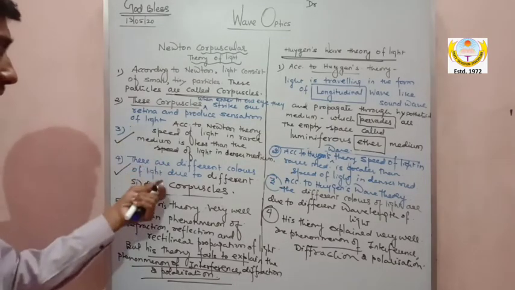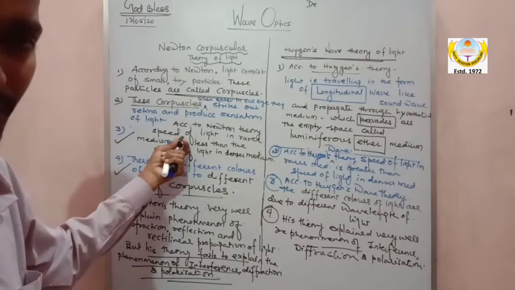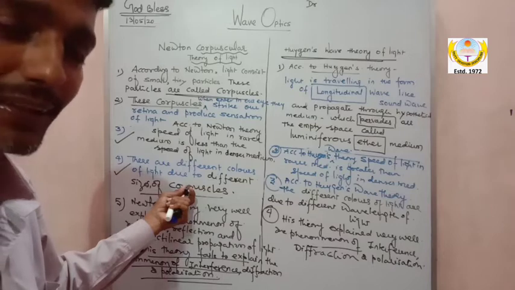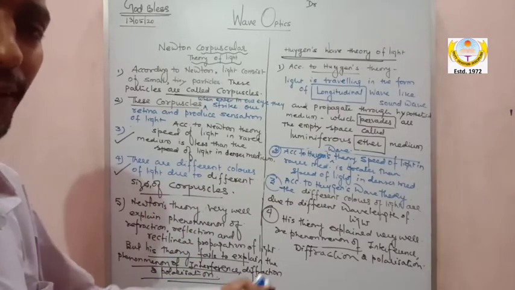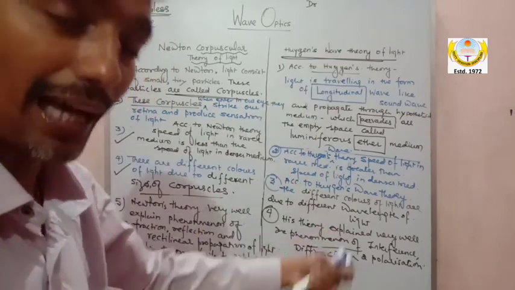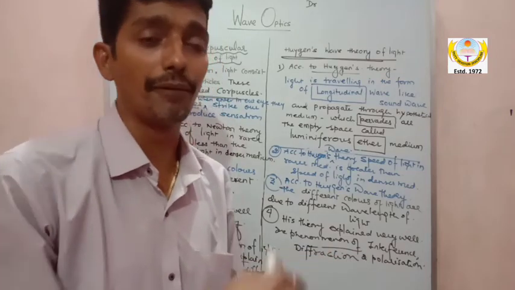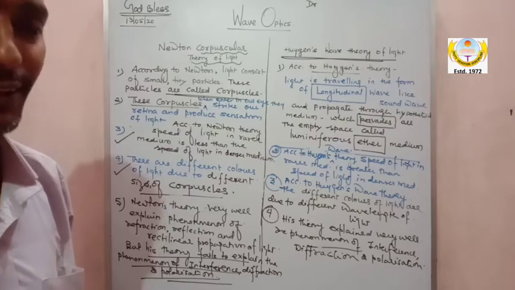And what is the right answer? The right answer is that the speed of light in rarer is more. Here the right answer is that different colors of light are due to different wavelengths. And here the right answer is light is a wave. Hence the phenomena of diffraction, interference and polarization can be explained very well by Huygens' wave theory, with the help of other scientists, Young and Fresnel.